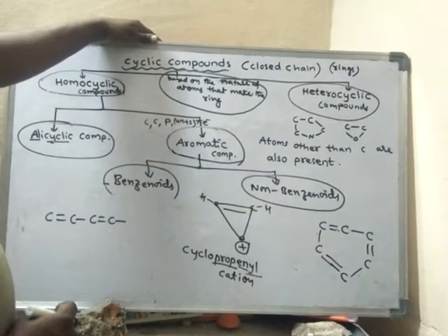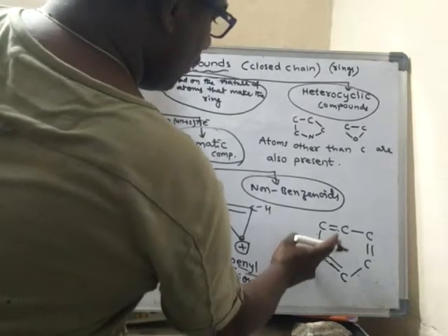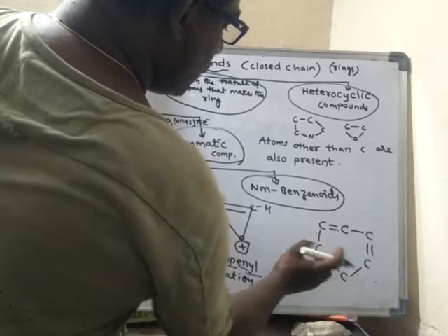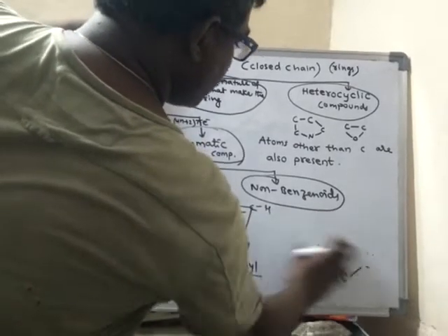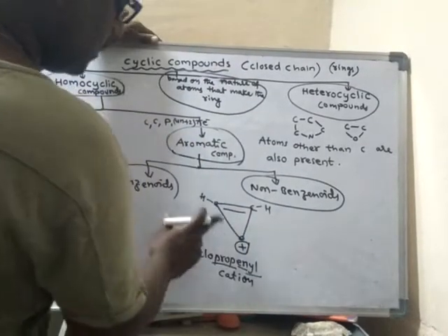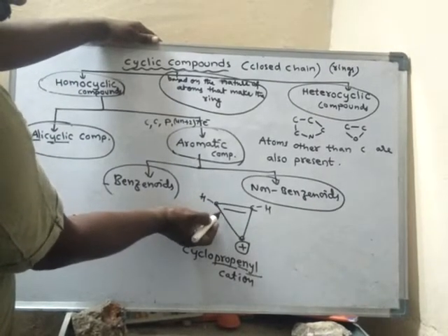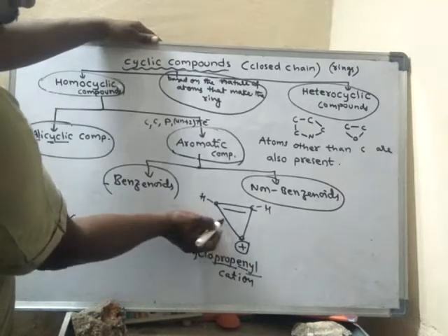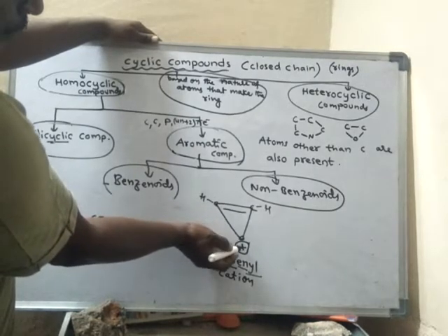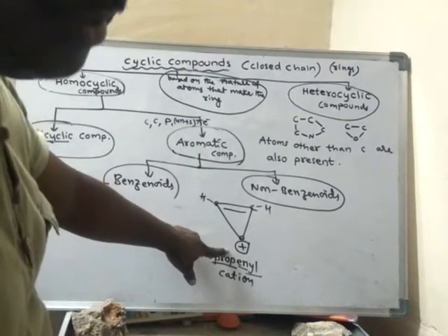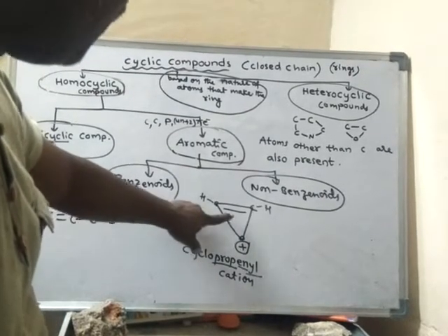Now one more thing. Suppose it is like this: a pi bond, a single bond, and then a positively charged carbon alternate to the double bond.